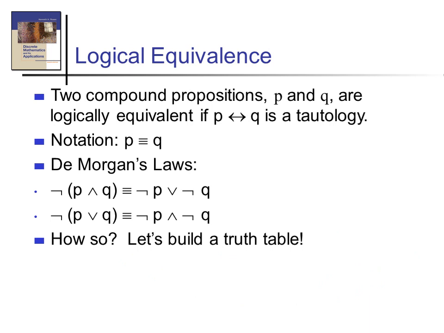Okay, next concept means logical equivalence. When we say that two compound propositions are logically equivalent, that means P biconditional Q is a tautology. We can construct the truth table for P and we can construct the truth table for Q. Then we construct the truth table for P biconditional Q. If it is a tautology, then we can say that P is equivalent to Q.